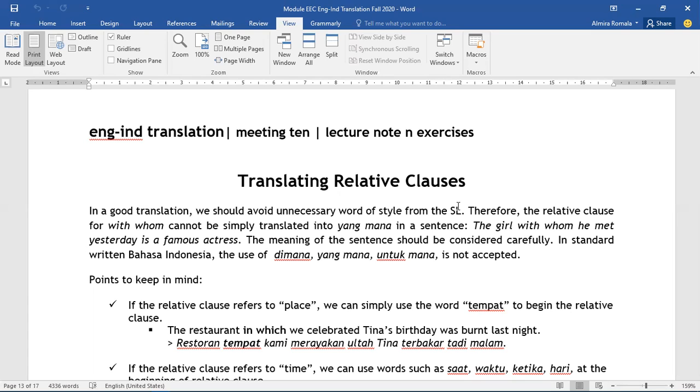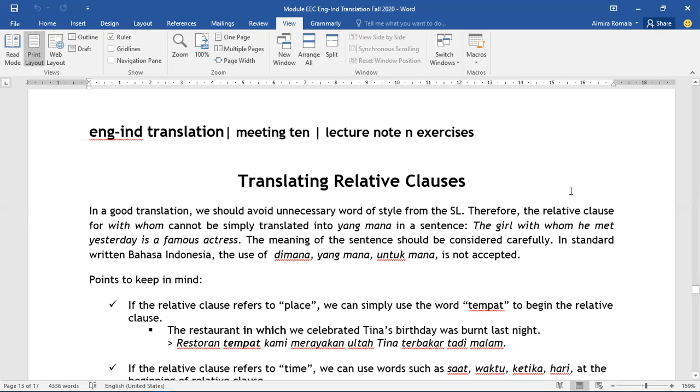It doesn't refer precisely to the concept being explained, right? So yang mana is kind of ambiguous and not formal.